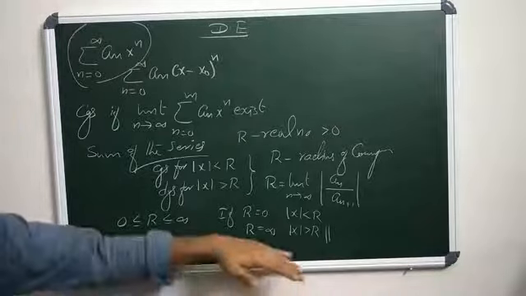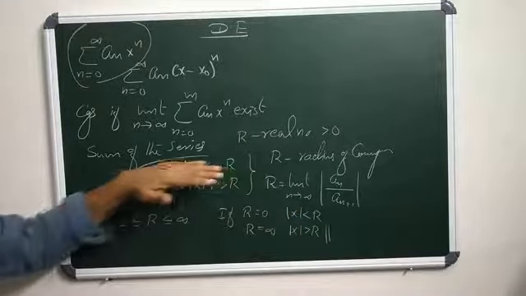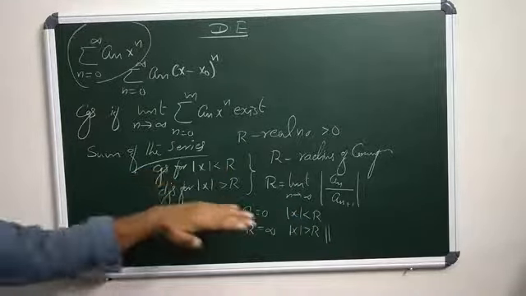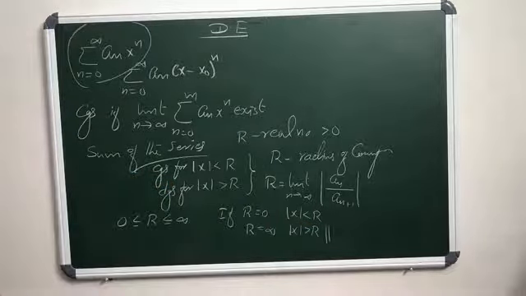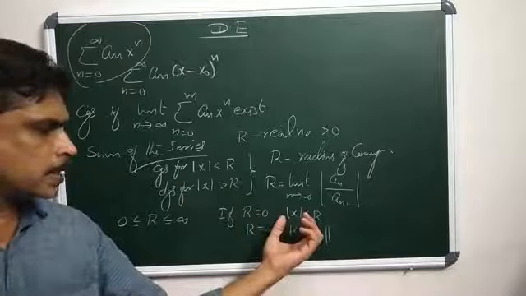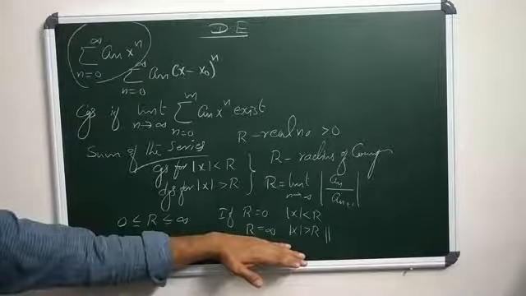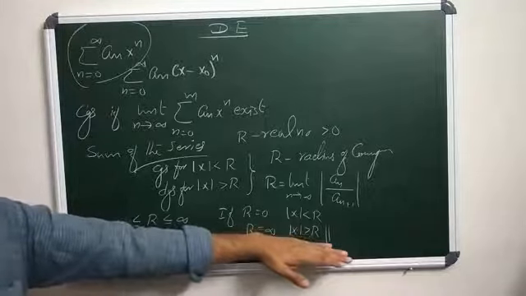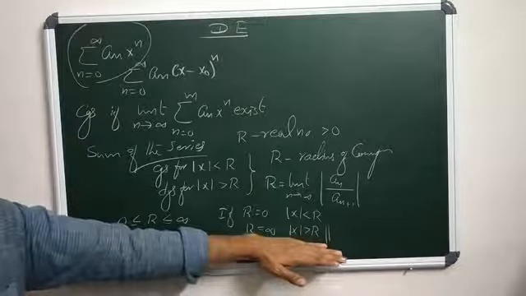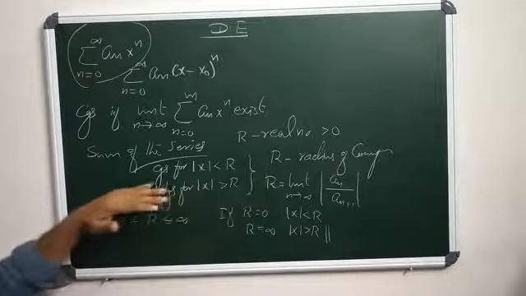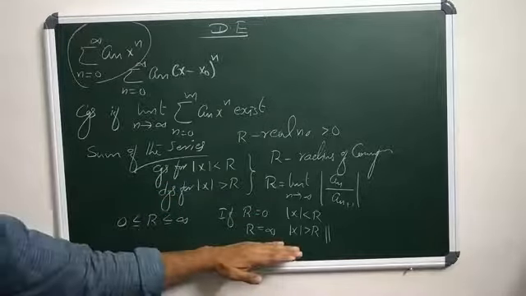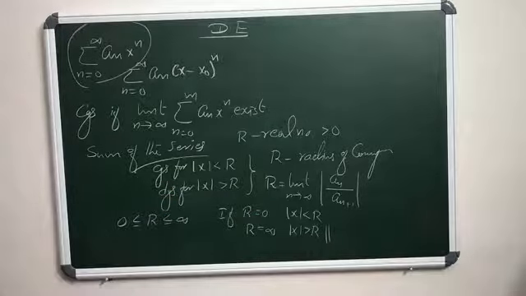We already said that when mod x is less than r, the series converges. So if r equals 0, there is no such x, which simply means the series diverges. If r equals infinity, there is no x satisfying mod x greater than r. Also we know that when mod x is greater than r, the series diverges. So when r equals infinity, the series converges.